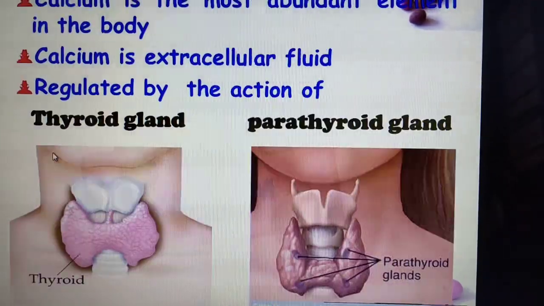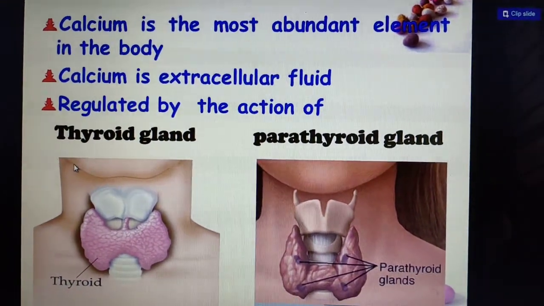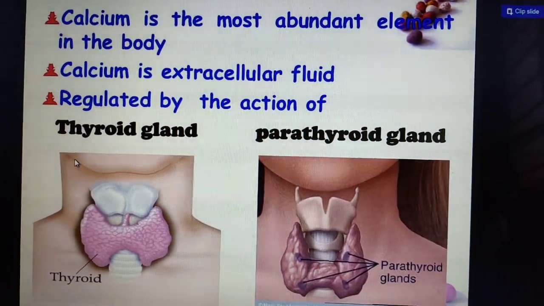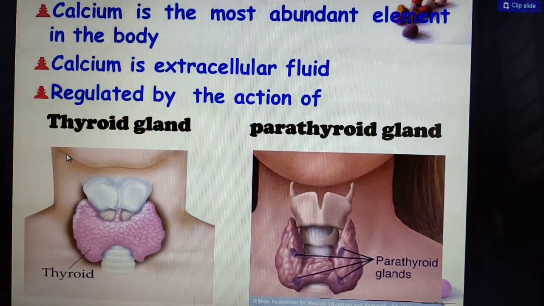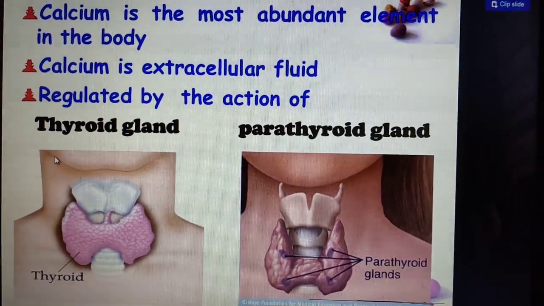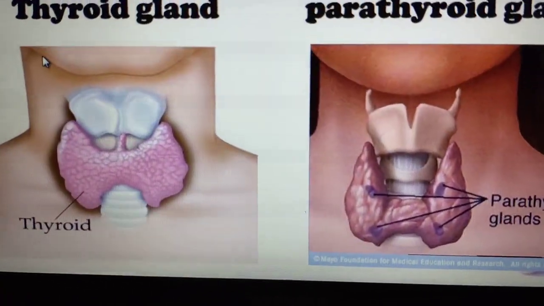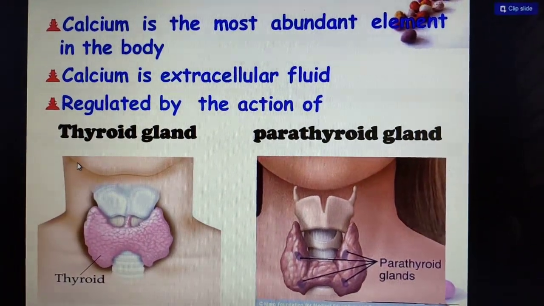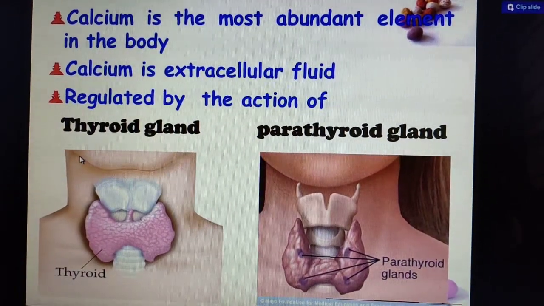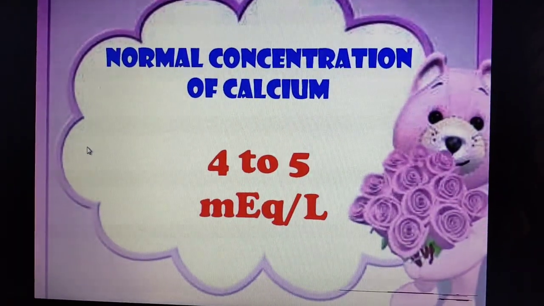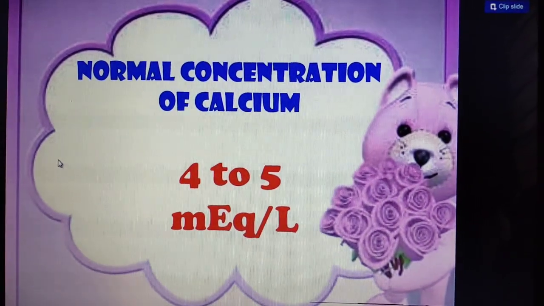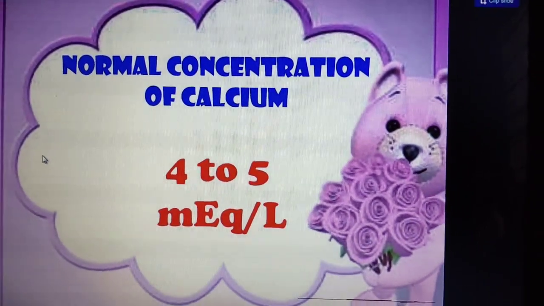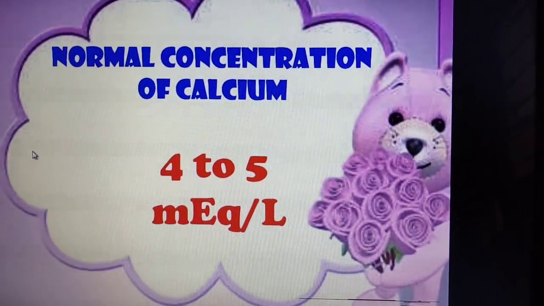What is the normal concentration of calcium? Why is calcium important? Because calcium is the most abundant element in the body. Also, calcium is in the extracellular fluid and is regulated by the action of the parathyroid glands. We know this from anatomy. The normal concentration of calcium in the blood is 4 to 5 milliequivalents per liter.